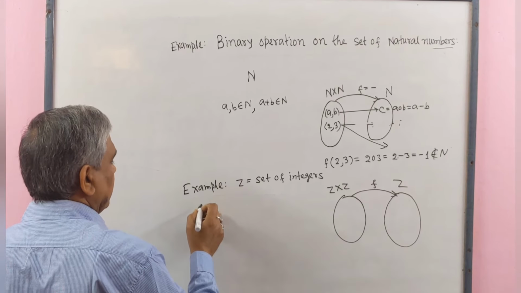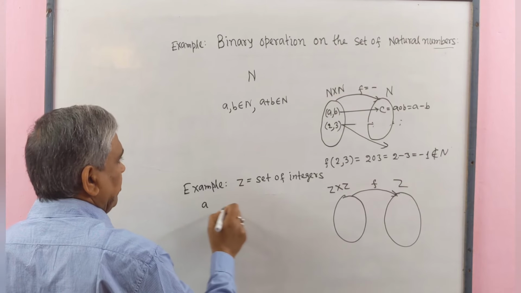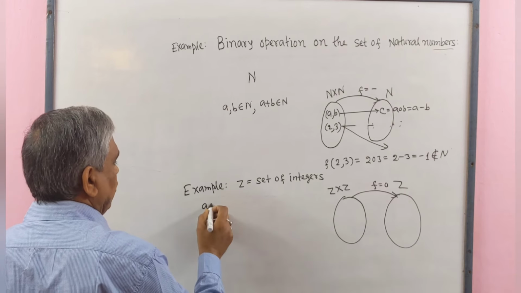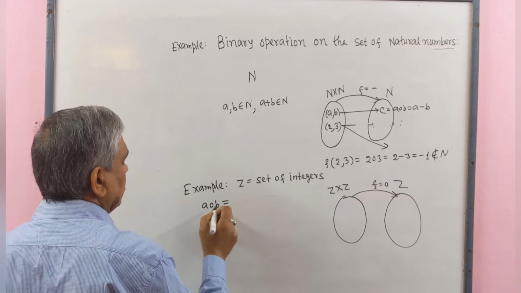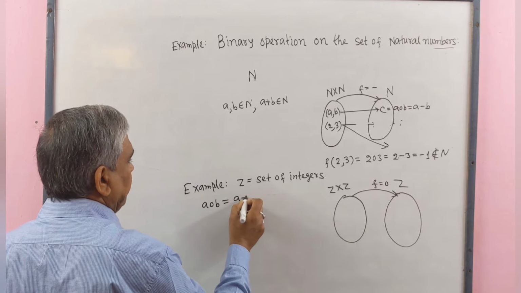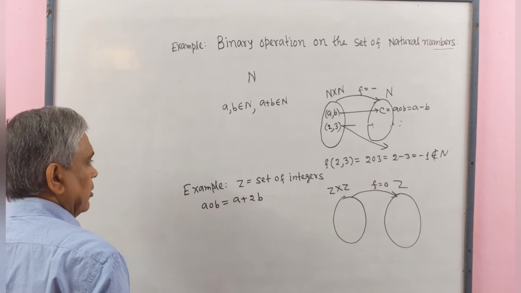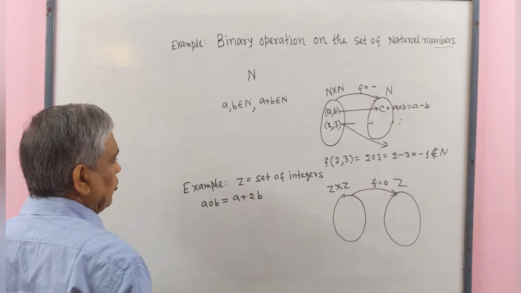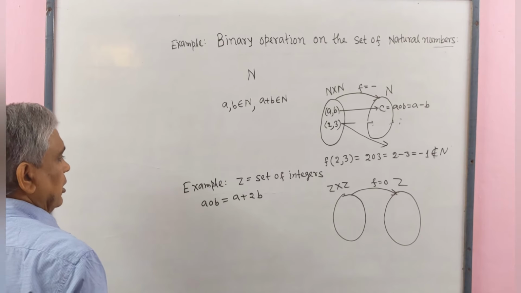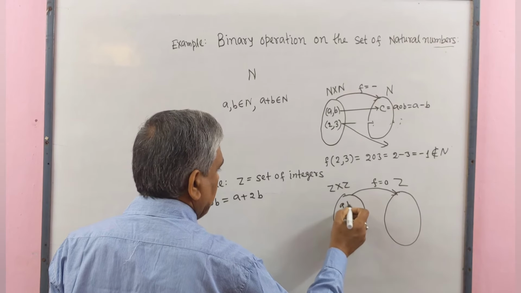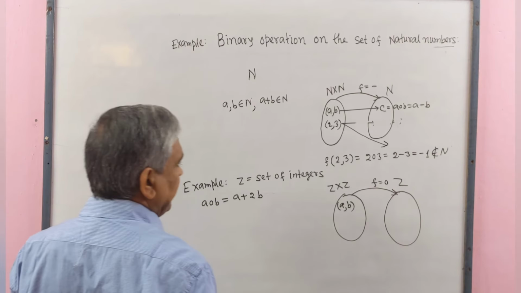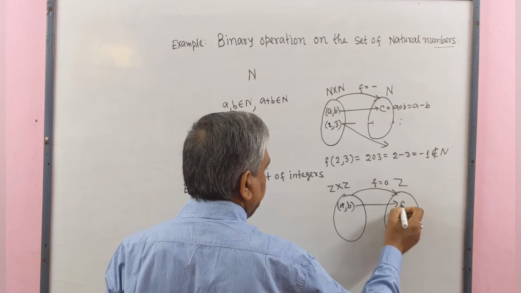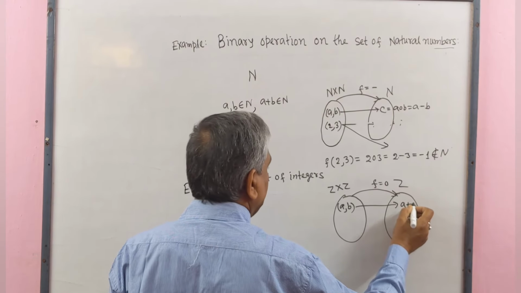If we take the binary operation on Z as a operation b equal to a plus 2b, now we examine whether this is a binary operation or not. Here we take an element, ordered pair (a, b), then its image will be a plus 2b.